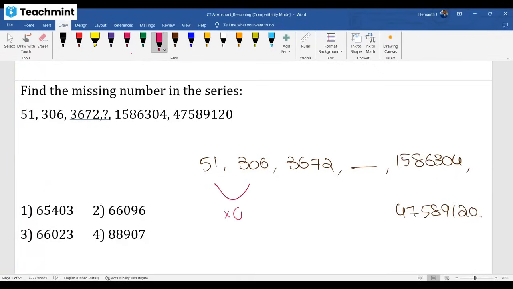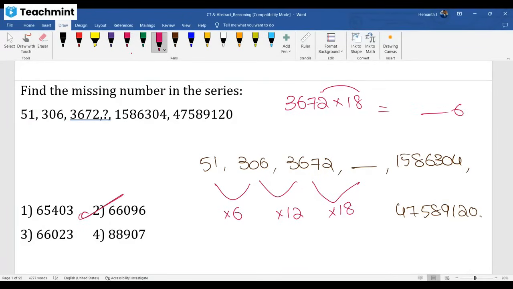This is multiplying by 6. This is multiplied by 12. Right. Then what should be here, sir? It's multiplied by 18 because you see the options are in 6,000. If you multiply by 24, it will go for next range. But here options are in 6,000 something, means multiplied by 18 only will come. Right. In fact, sir, time waste while doing this entire task. Don't worry. 2 8 times 16, your answer should end with 6. Answer ending with 6 is your answer.